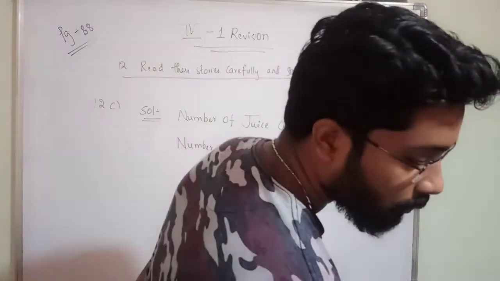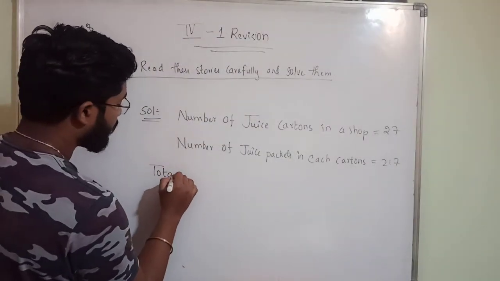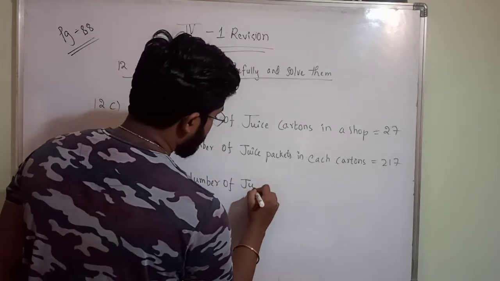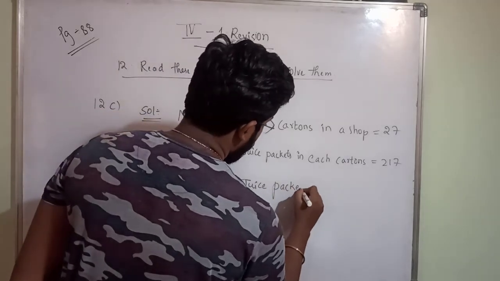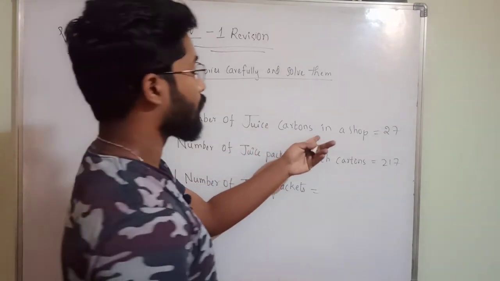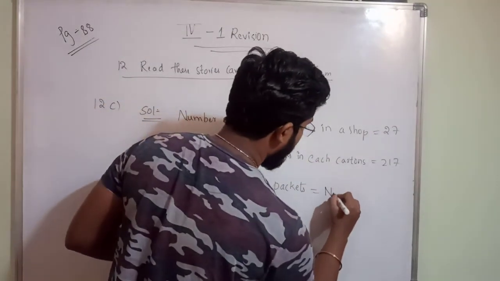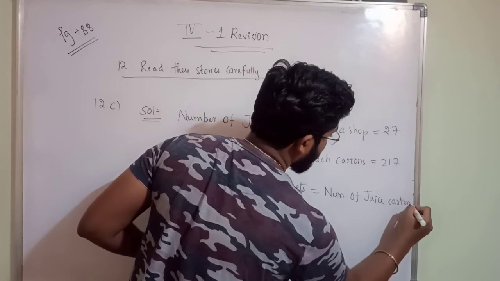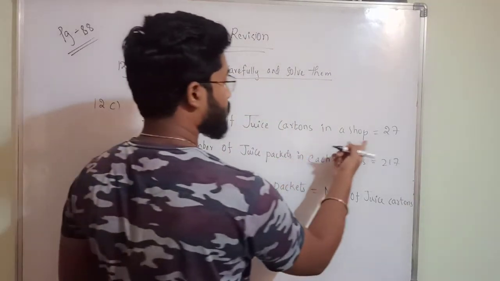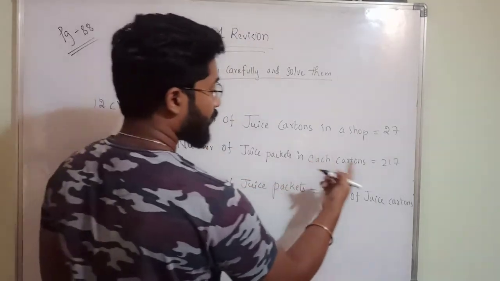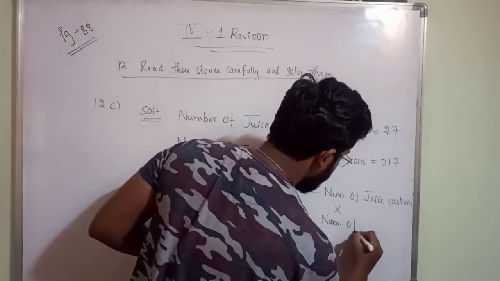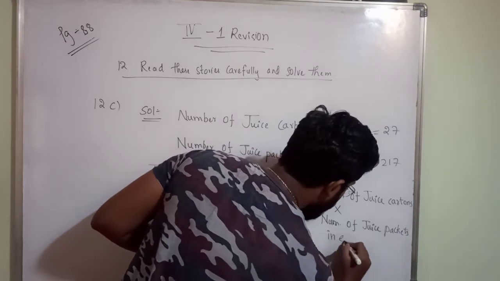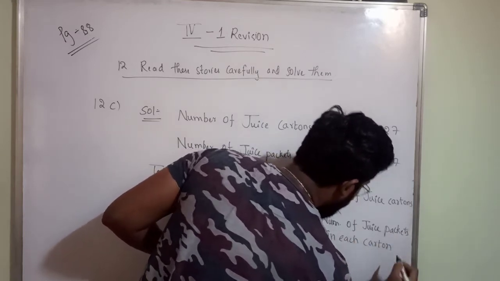So what is he asking? Total number of juice packets. Total number of juice packets is equal to number of juice cartons into number of juice packets in each carton. Okay, up to here it is completed.